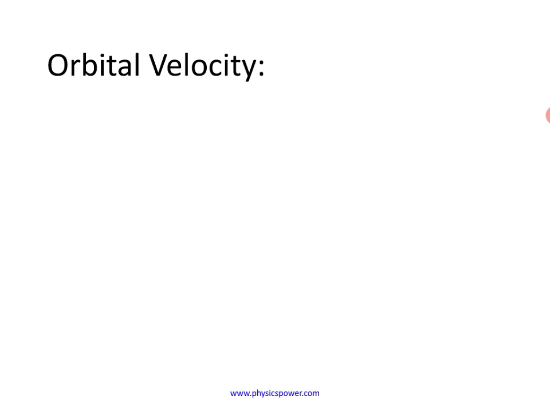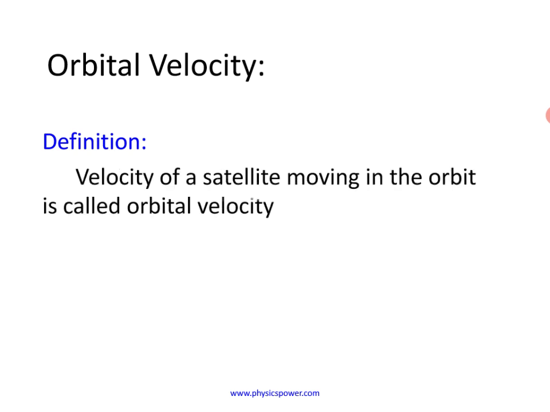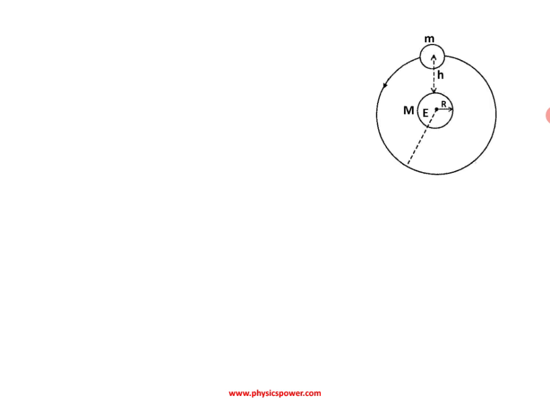So that is one definition; in another way, if you see, the velocity of a satellite moving in orbit is called orbital velocity. So any particle or body to move around a particular orbit, in a particular orbit it has to revolve. For that it should maintain a velocity. That velocity is orbital velocity. Now what factors affect the orbital velocity?